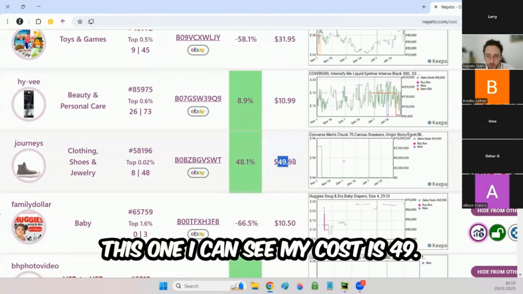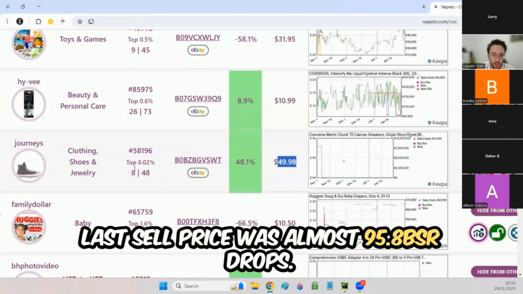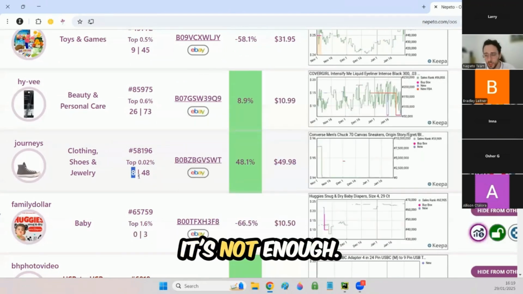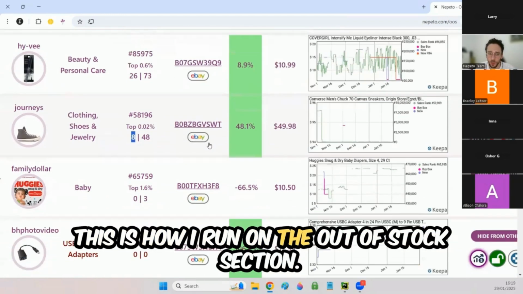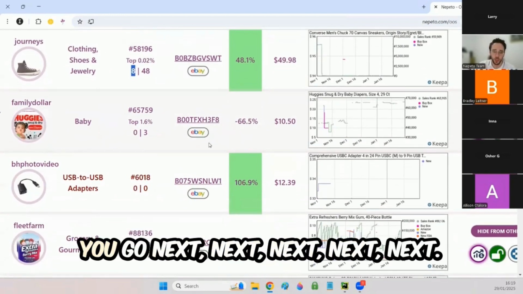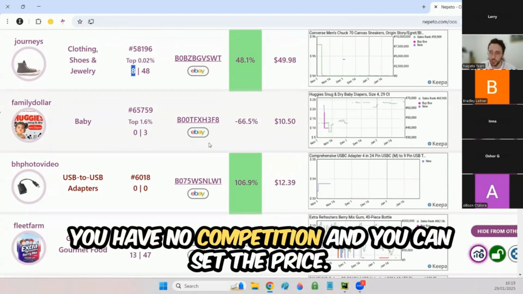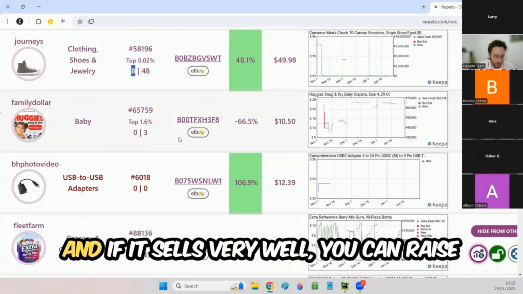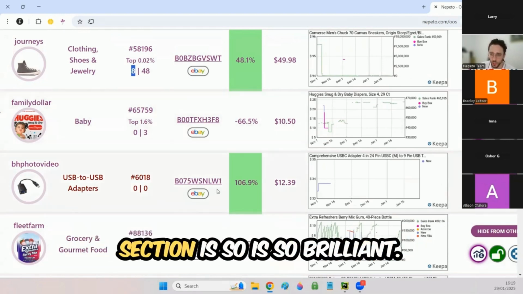This one I can see, my cost is 49, last sell price was almost 95, 8 BSR drops, it's not enough, and also I'm gated on this. Skip. This is how I run on the out of stock section. You run real quick, you go next, next, next, next, next. But if you find a lead here, it's a winning lead because you have no competition and you can set the price. And if it sells very well, you can raise the price slowly because you have no competition. This is why the out of stock section is so brilliant.